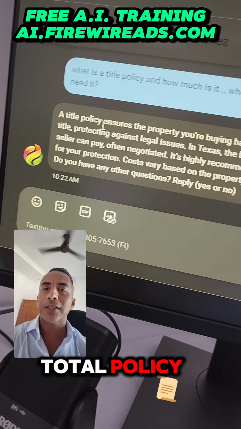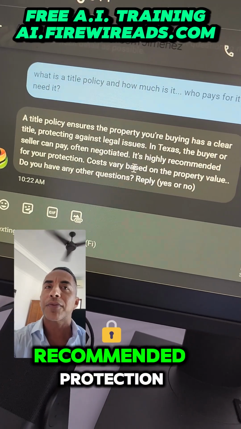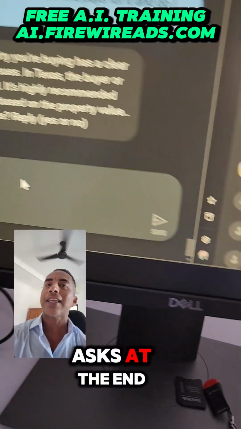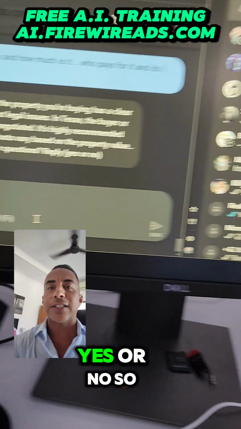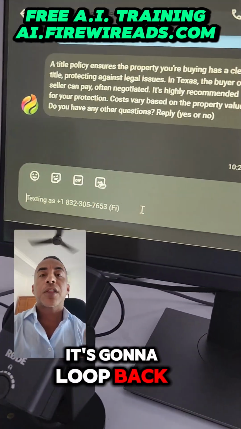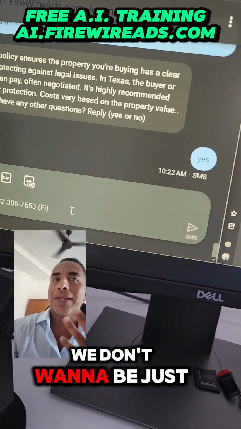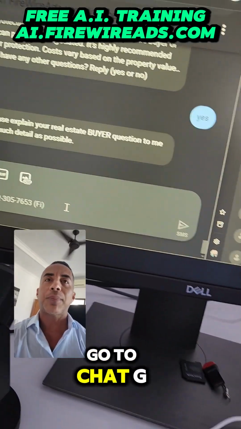How much is it? A title policy, insurance policy is clear, blah, blah, blah. In Texas, the buyer pays for it. Highly recommended protection. Costs vary. And it asks at the end, do you have any more questions? Yes or no. So we can click yes and say it's gonna loop back. They have 5 times to submit questions, because these things cost money. So we don't want to be just, somebody out there just playing around. They can go to ChatGPT direct.